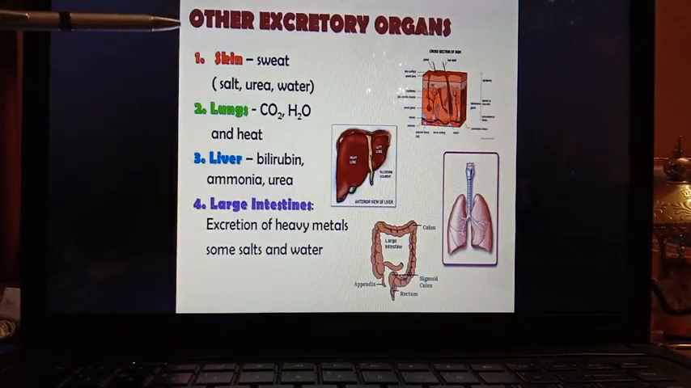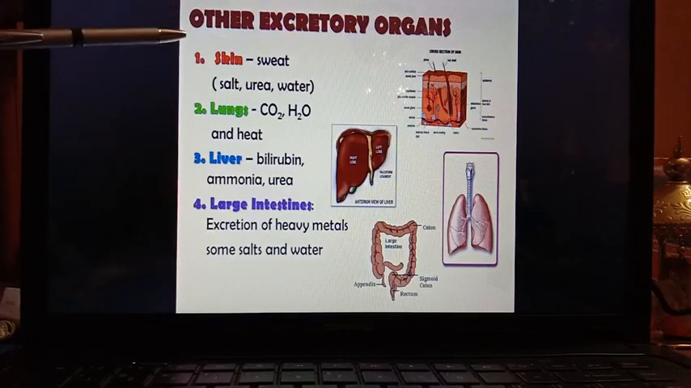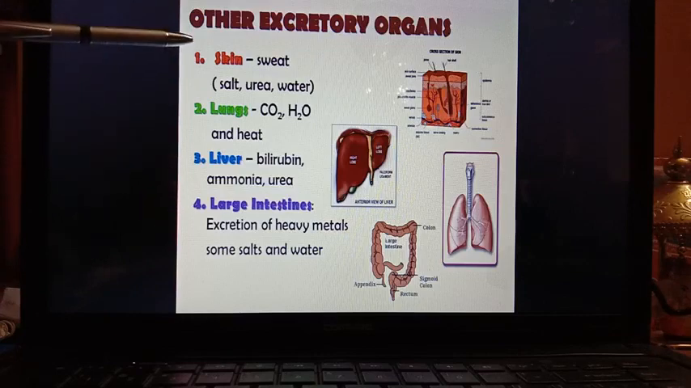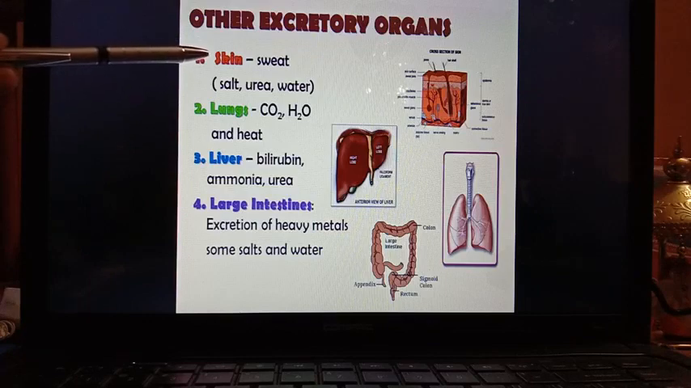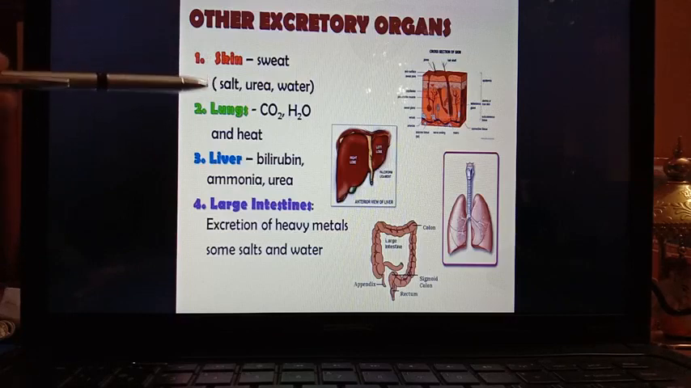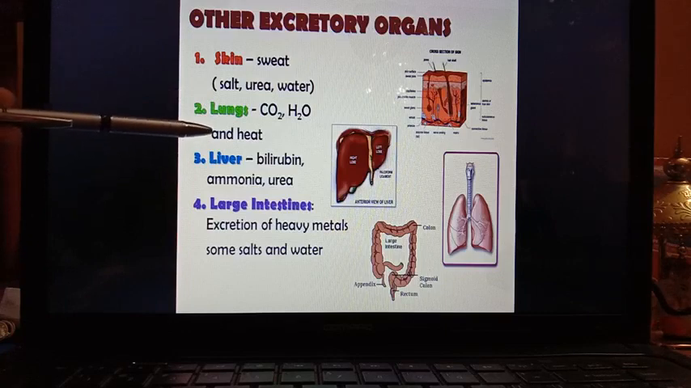So these are the four accessory excretory organs present in human body. First is skin. Skin mainly release sweat, which contains salt, urea and water. Lungs release carbon dioxide, water vapor and heat.